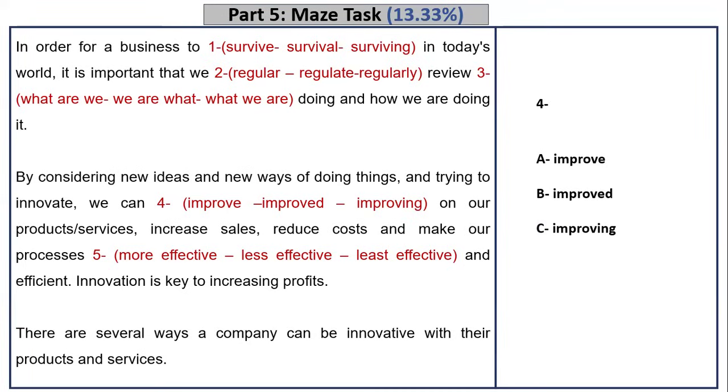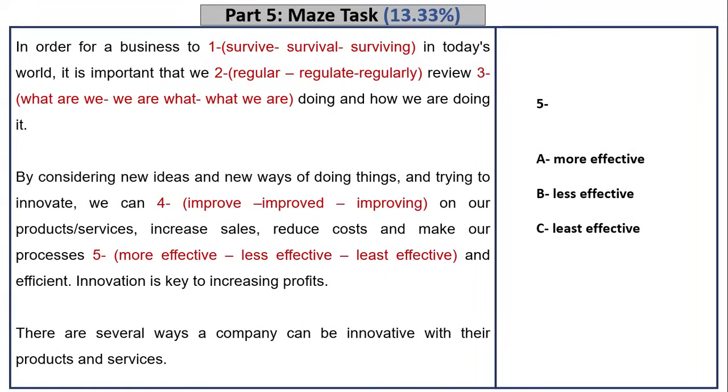Then the next one, by considering new ideas and new ways of doing things and trying to innovate, we can improve or improving on our products or services. Okay, of course, the correct answer is improve. Can is usually followed by an infinitive. And then continue reading. Of course, you have to read every word. Don't skip any parts because it will affect your understanding of the whole text.